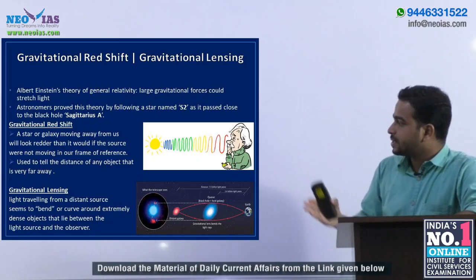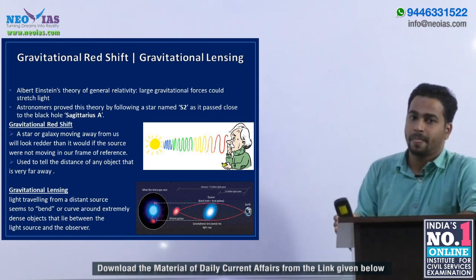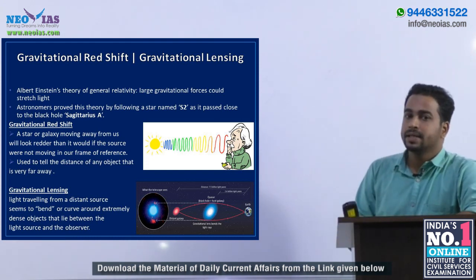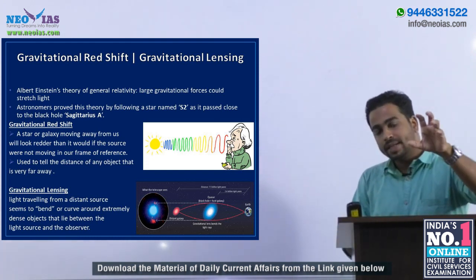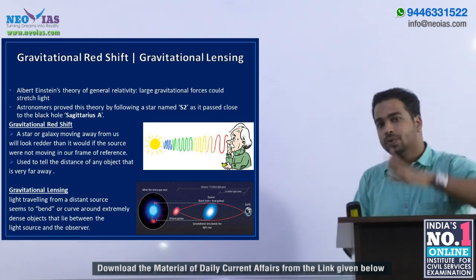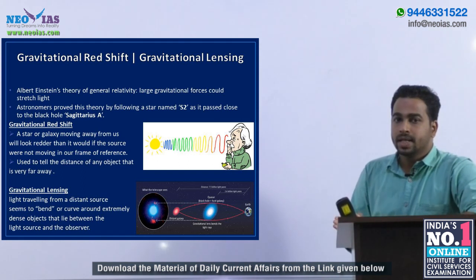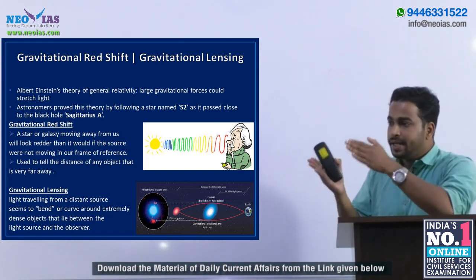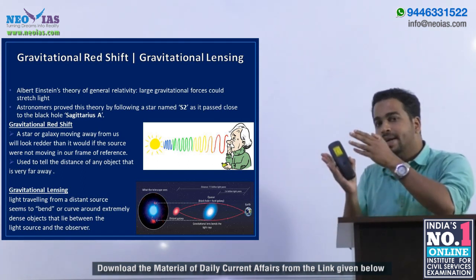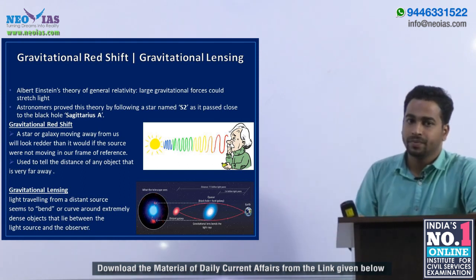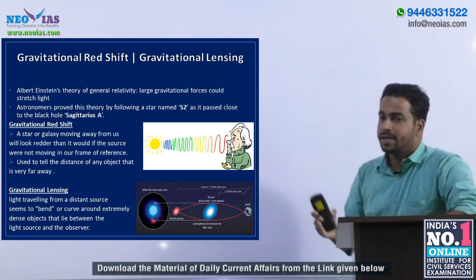Now let us discuss what gravitational lensing is. Gravitational lensing means, if we observe a faraway object like a star or galaxy in the universe, the light coming from those faraway objects will get bent or stretched if it travels near an extremely dense object like a black hole. This particular phenomenon is called gravitational lensing.